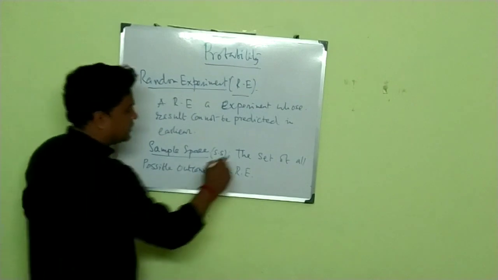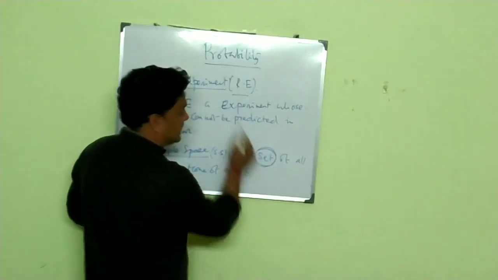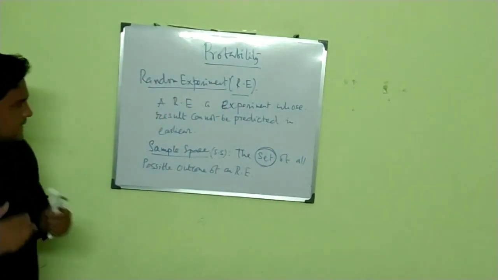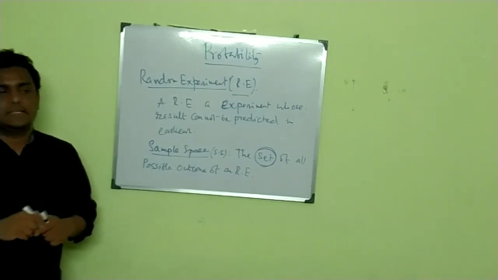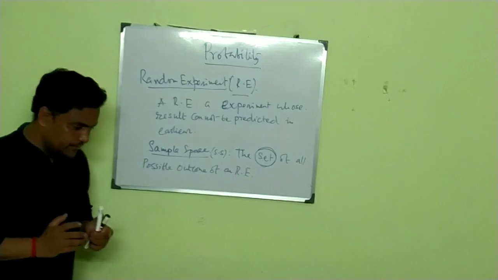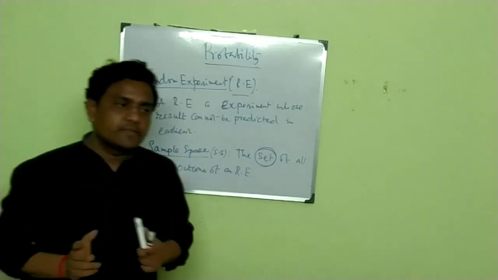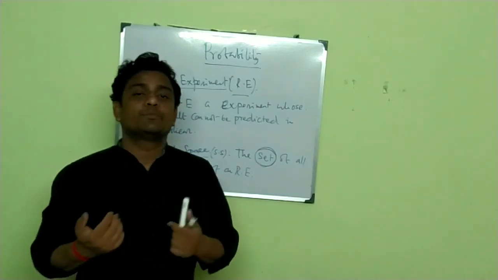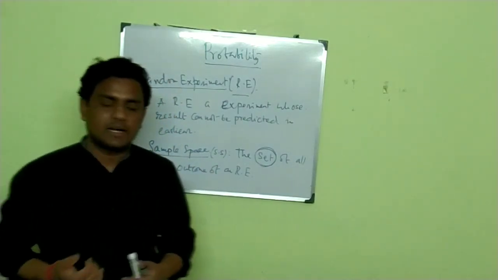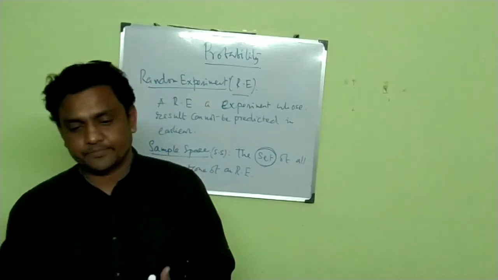First of all, you need to know the definition of a set. A set is a well-defined collection of objects. As an example, take expensive cars. Those cars whose price is more than 50 lakhs, or say more than 60 lakhs, are said to be expensive.